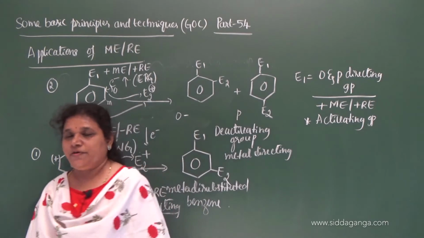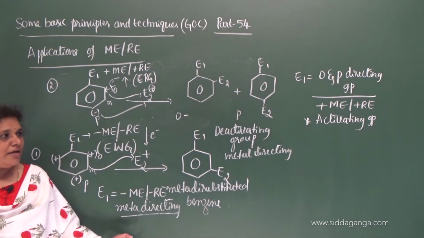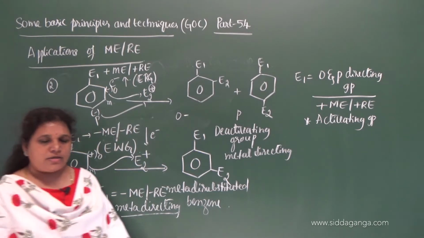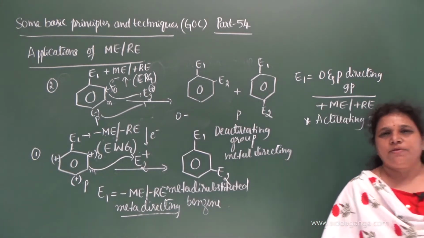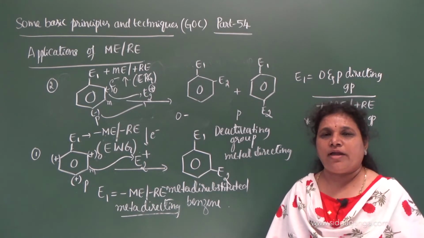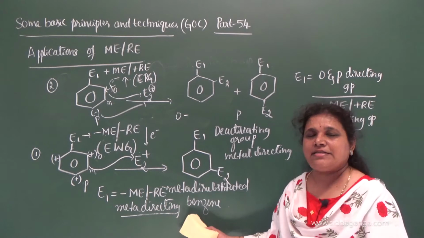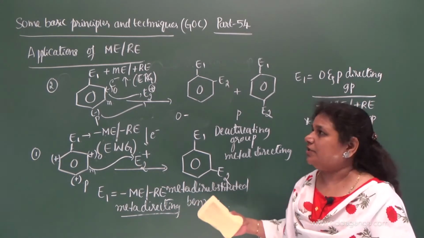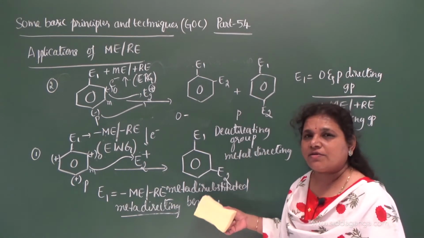Whereas the groups with minus M effect or the minus R effect are deactivating groups, and they are meta directing groups, because they develop positive charges at ortho and para positions, and thereby they decrease the electron density on the benzene ring, and thus they do not facilitate the electrophilic substitution reactions. So this is about the applications of mesomeric effect or the resonance effect.